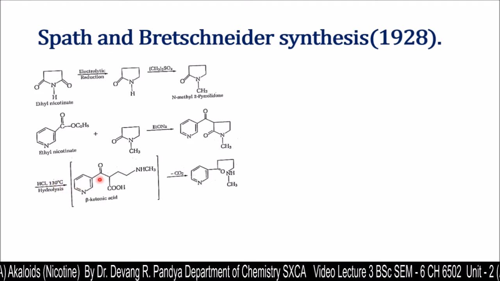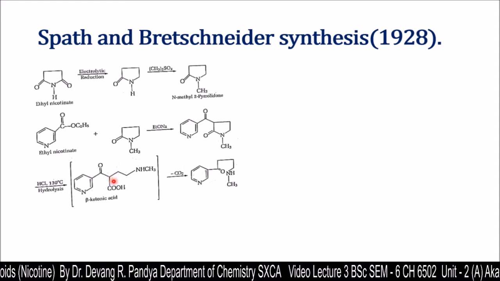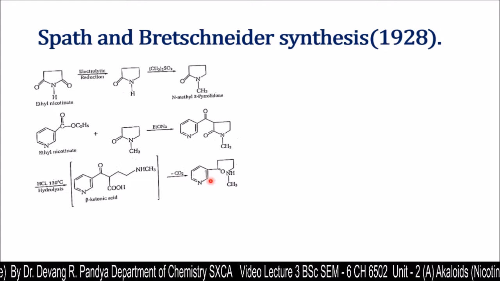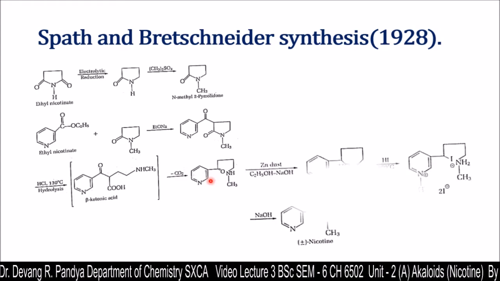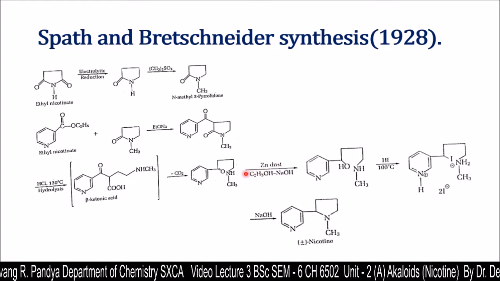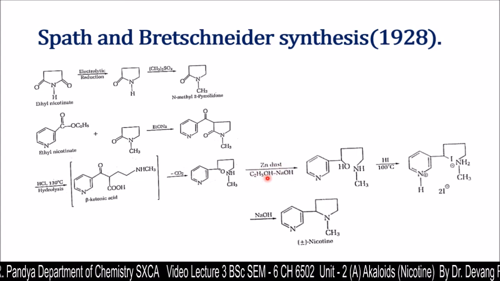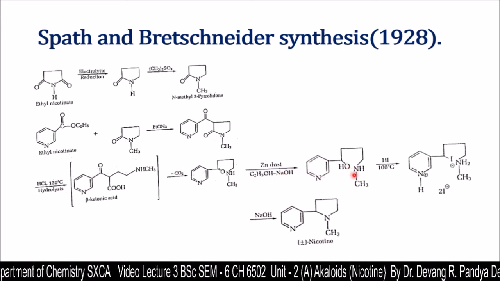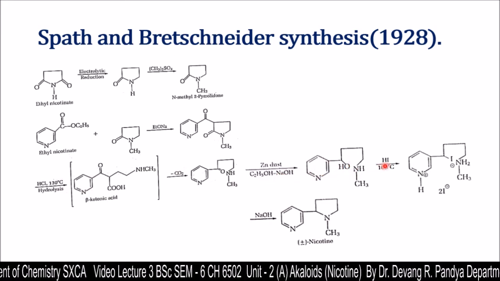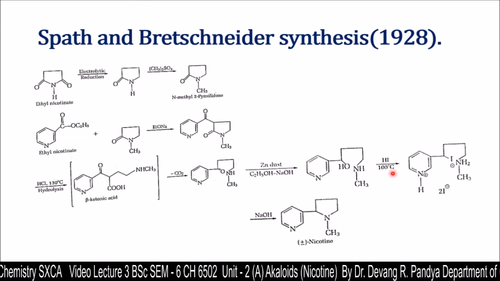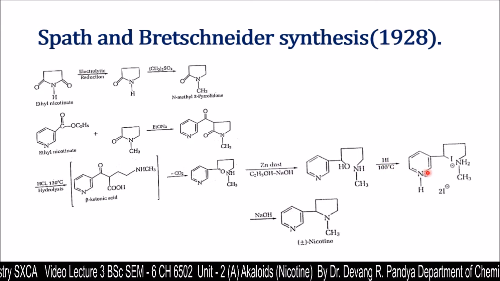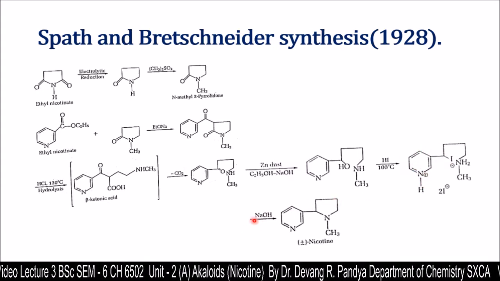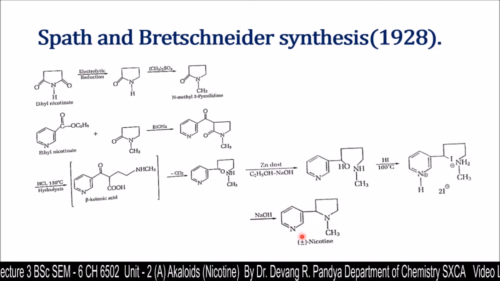will give beta-ketonic acid, that on decarboxylation will give us this intermediate, which on treating with zinc dust in presence of sodium hydroxide and ethanol, reduction takes place, and we will get this derivative further treated with hydroiodic acid at 100 degree centigrade temperature. We are going to get this iodo derivative, which further treated with NaOH gives nicotine.